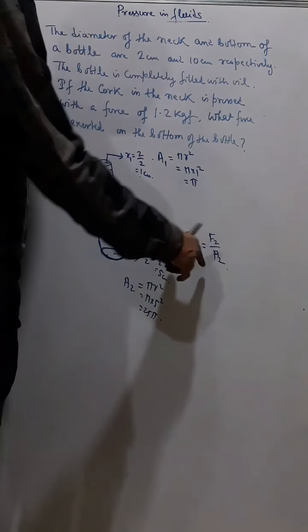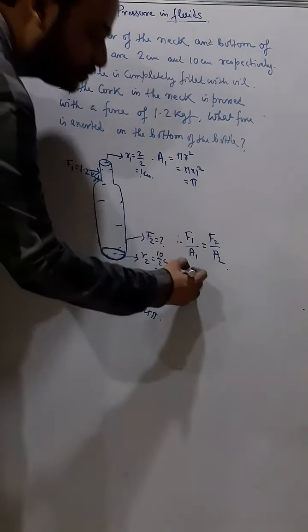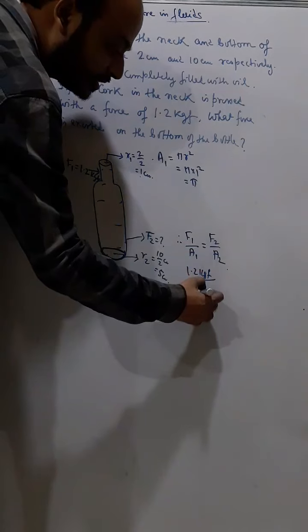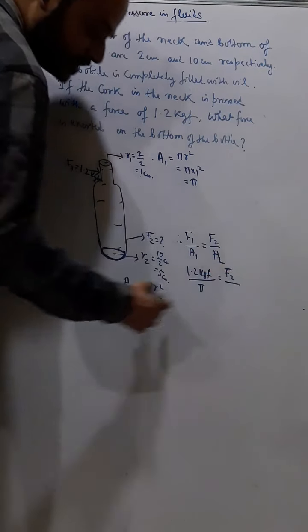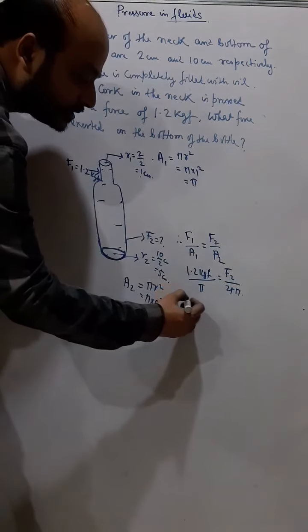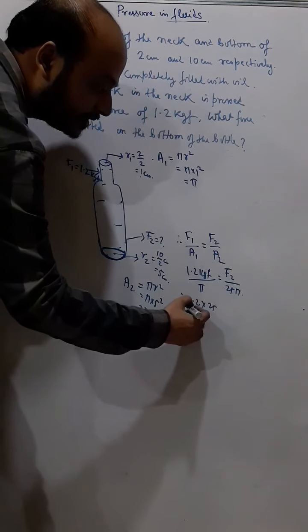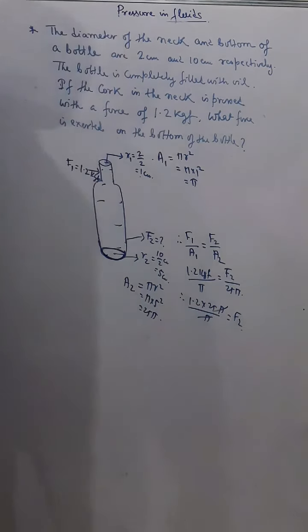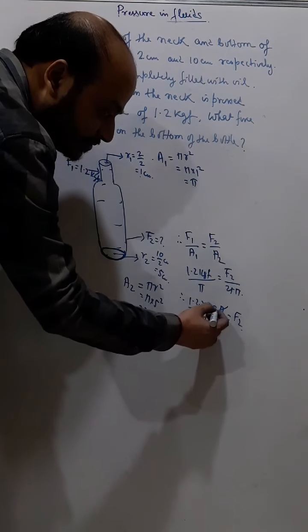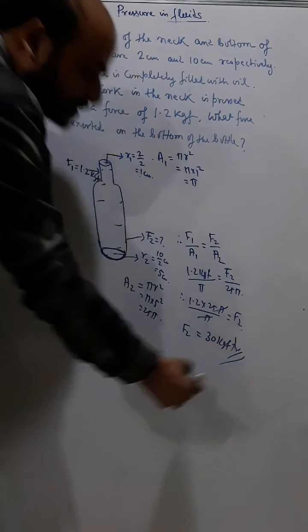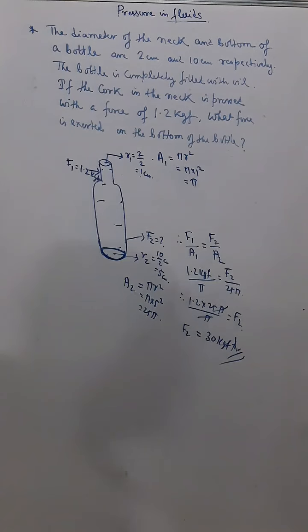Now if I put the values here, F1 is 1.2 kgf, A1 is pi, F2 I have to find, and A2 is 25 pi, right? So finally I get 1.2 into 25 pi, and that is F2, and pi will get cancelled, and finally we get F2 as 25 into 1.2, which is 30 kgf. Understand? So this is also a sum based on Pascal's law.